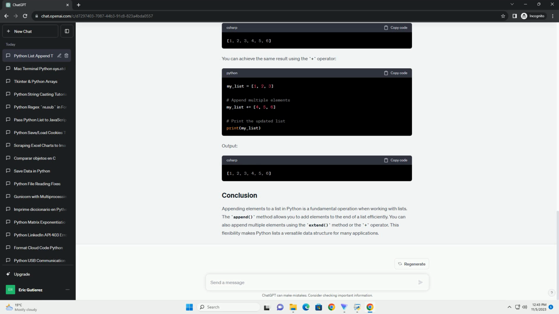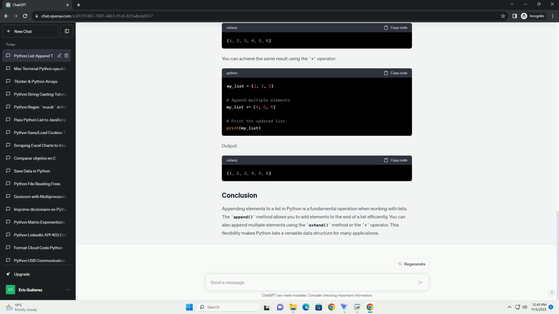When appending or extending lists, be aware of the following pitfalls. If you append a mutable object, like a list, to another list, changes made to the appended object will affect both lists. This is because lists are mutable. For example, if you want to avoid the above issue, make a copy of the list before appending. You can create a shallow copy using the copy method or the slicing technique. For a deep copy, you can use the copy module's deepcopy method.